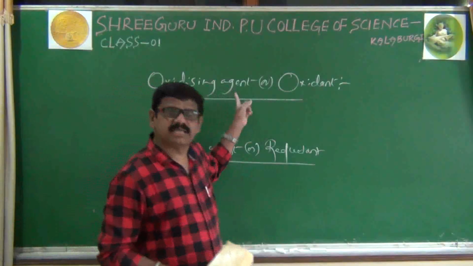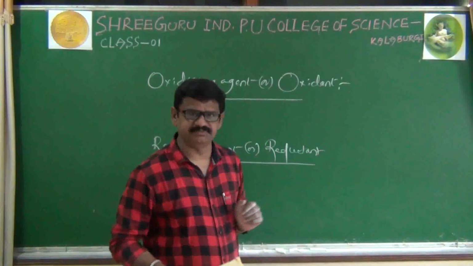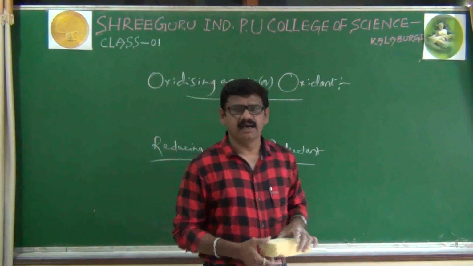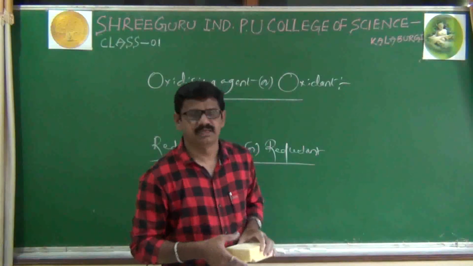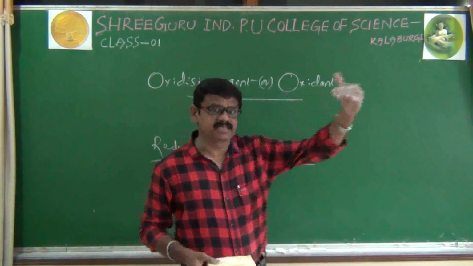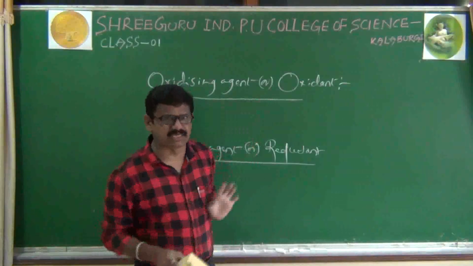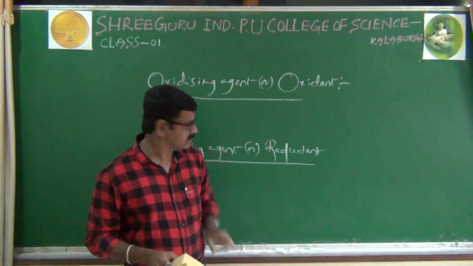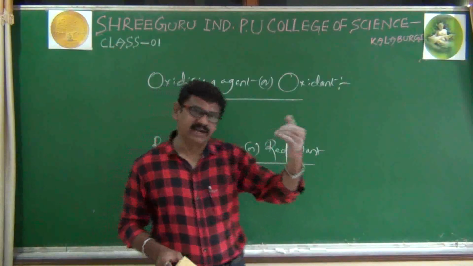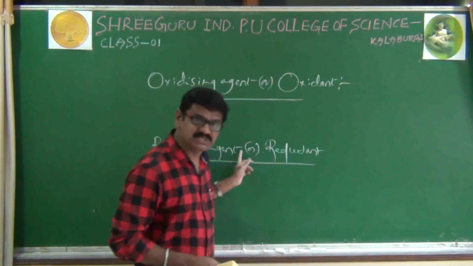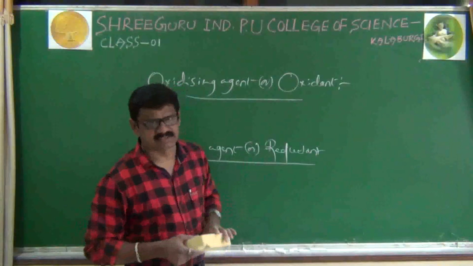Very simple. Oxidizing agent, reducing agent. Oxidizing agent oxidizes others, or oxidizing agent itself undergoes reduction. Similarly, reducing agent reduces others, or reducing agent itself undergoes oxidation.